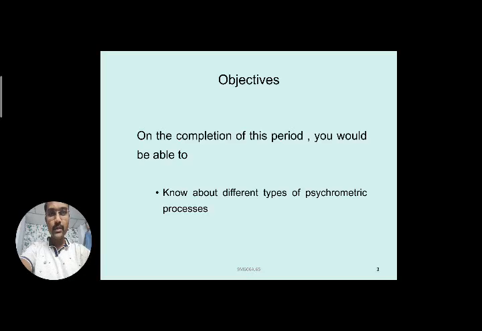We will see some basic processes in today's class, and additionally some important topics like bypass factors and sensible heat factors, which are shortly known as SHF. Different types of psychrometric processes are there, and we will see in detail what happens in these processes in today's video class.